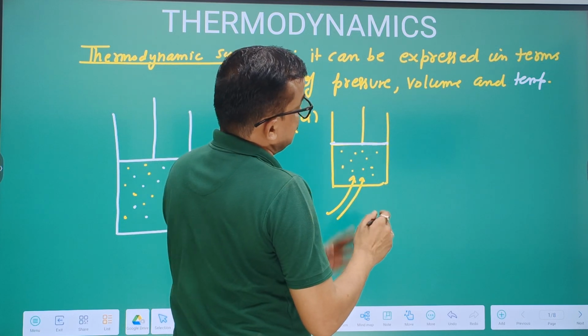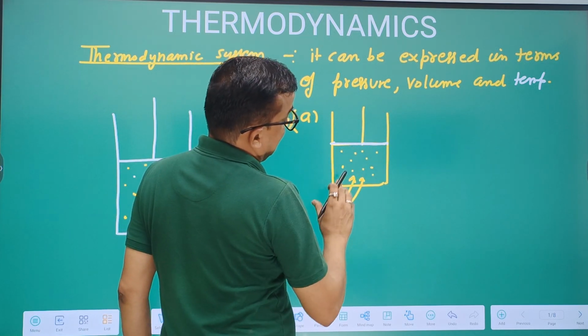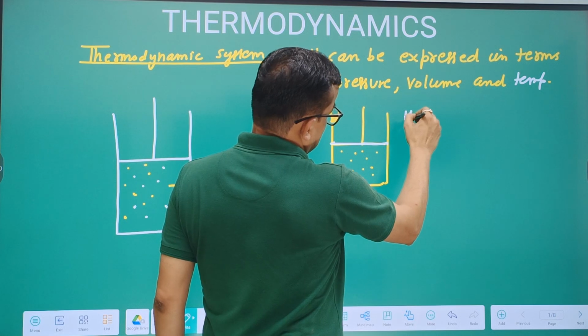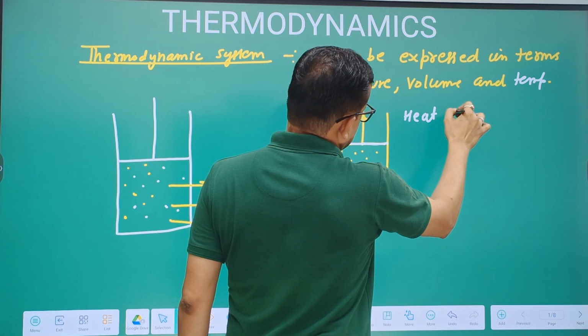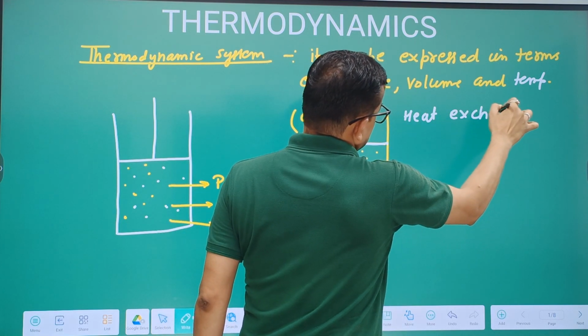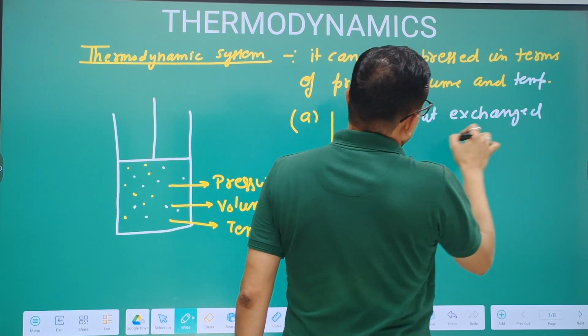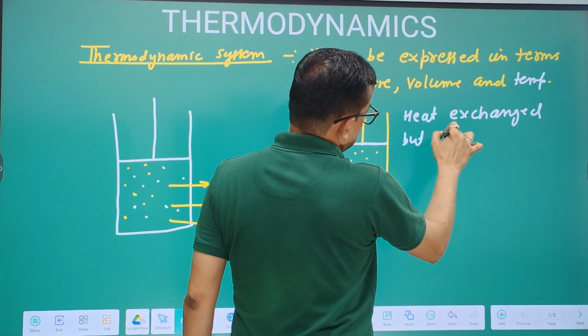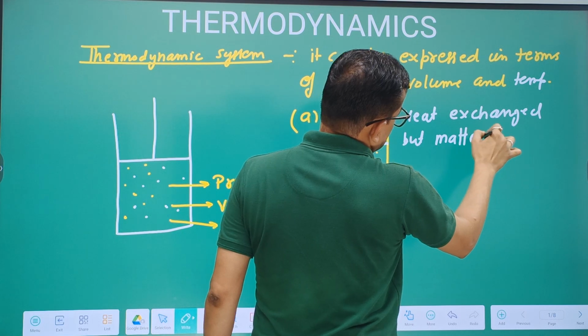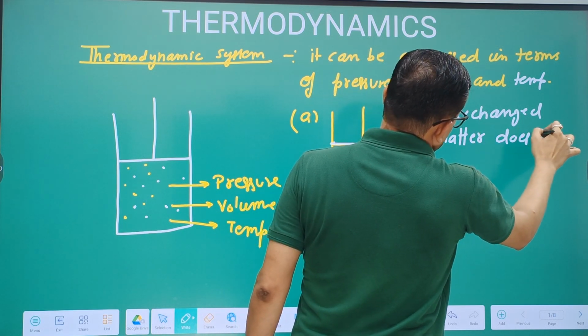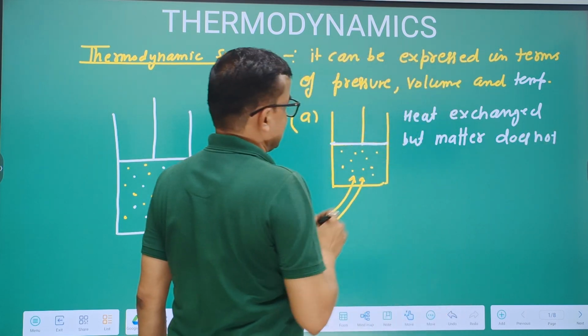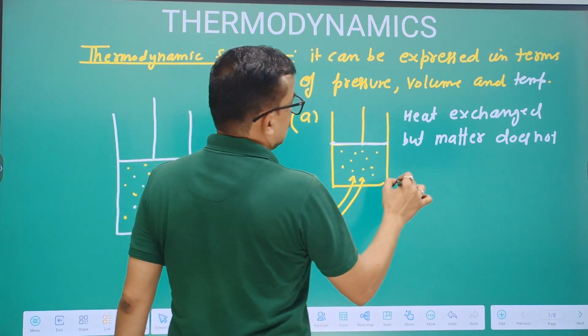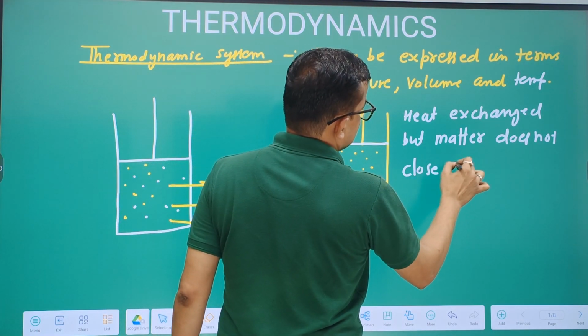There is no leakage, so heat can be exchanged, but matter is not exchanged. This is a closed system.